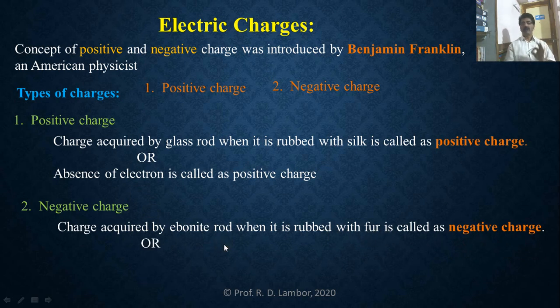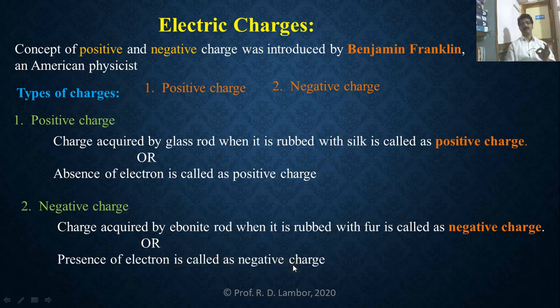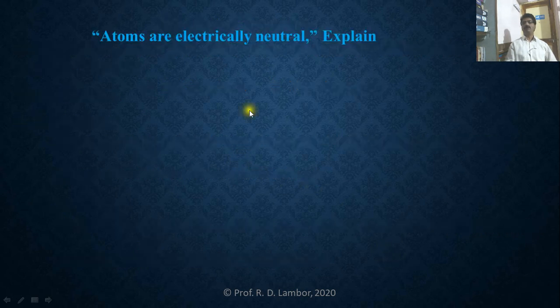Or we can say that presence of electron, because ebonite rod has received electrons, so it becomes negatively charged. So we can say that presence of electron is called a negative charge. So this is how Benjamin Franklin introduced the two concepts, positive charge and negative charge. So let us go through one point.